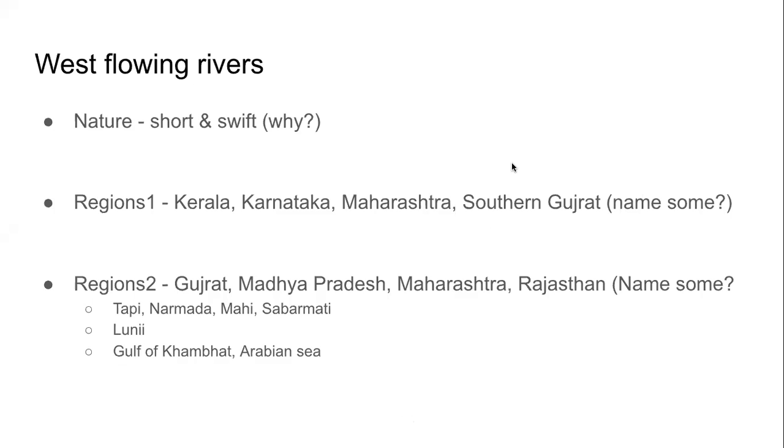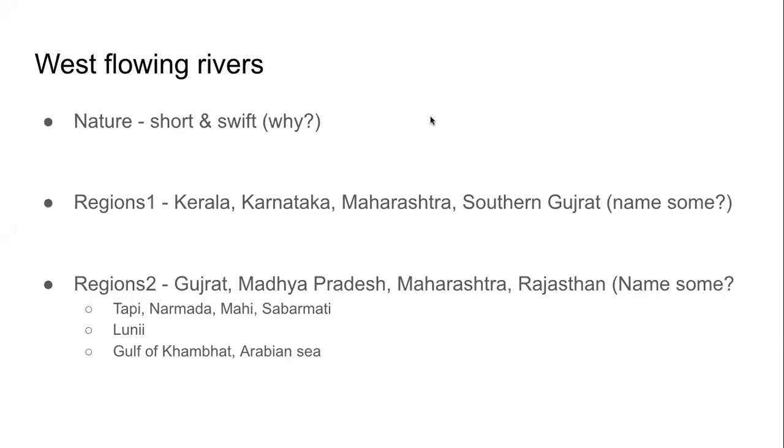The answer lies in the physiography. Western Ghats are very close to the western coast. Western Ghats are very close to the Arabian Sea. तो उतनी जगह ही नहीं है for a river to become long. And yes, Chand, correct. The slope, the Western Ghats have a steeper slope on the western side. इसलिए भी fast है ना? So physiography influences the drainage. No rocket science, no mystery.